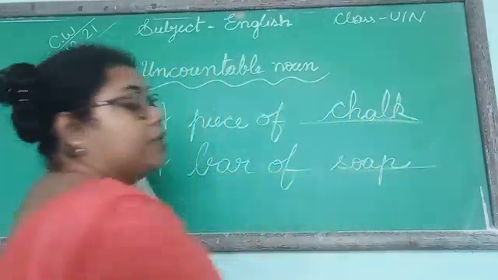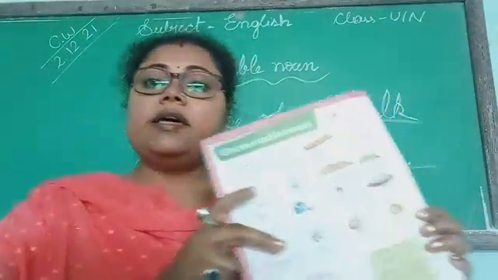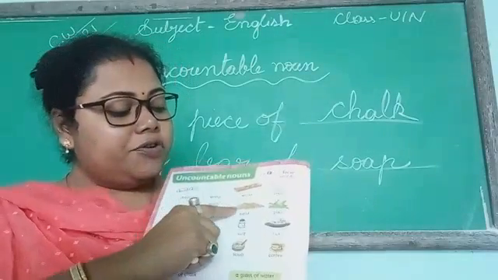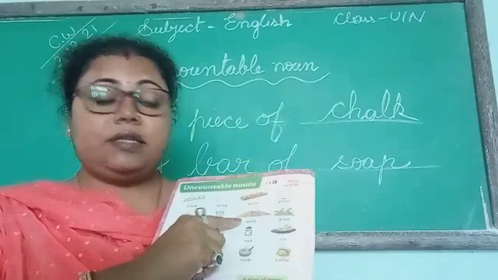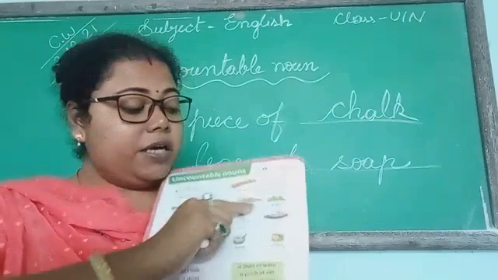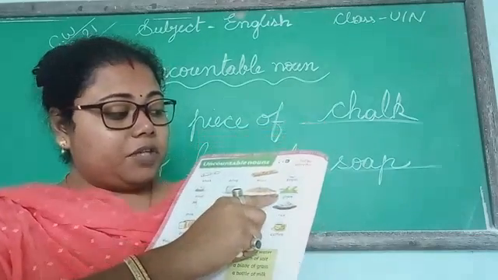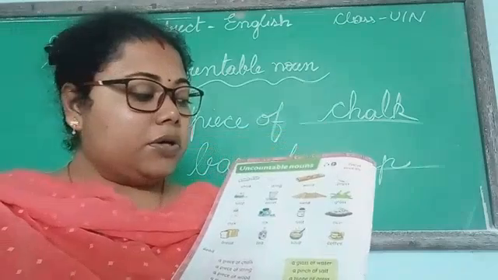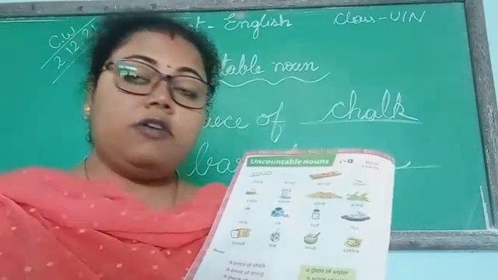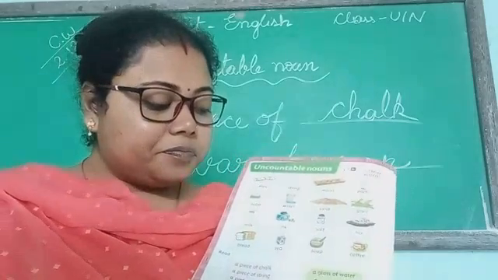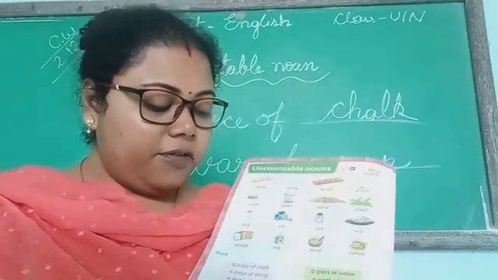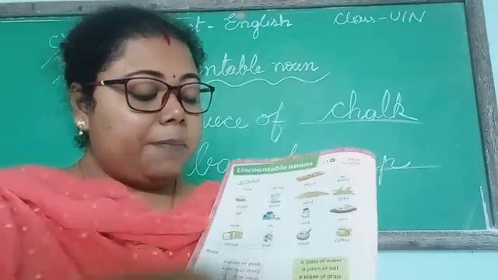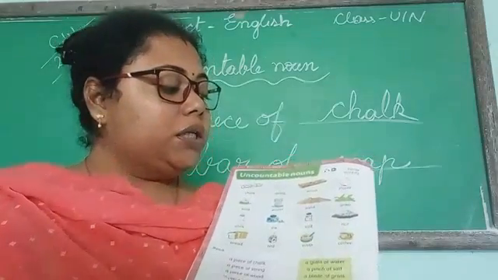These are the fill in the blanks. Understand? Then a glass of water. A grain of sand. A blade of grass. Then a bottle of milk. Then a bottle of ink. Then a pinch of salt.